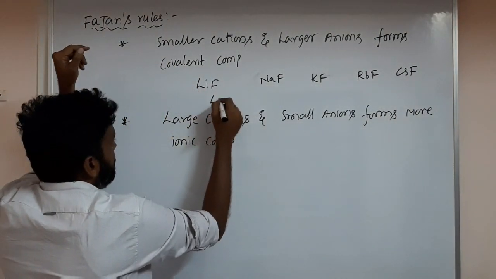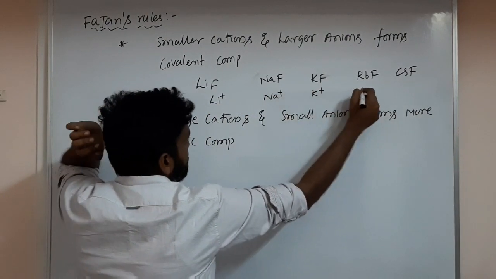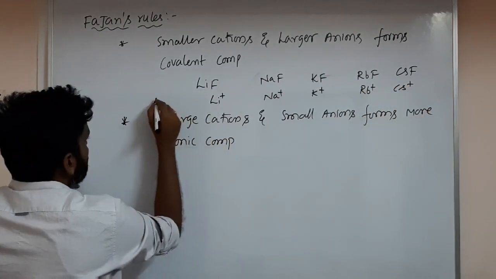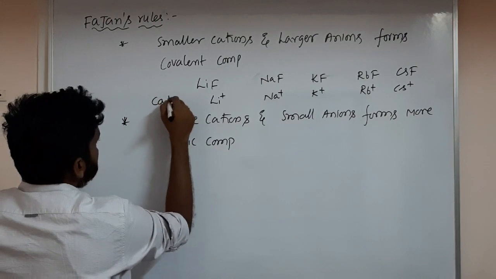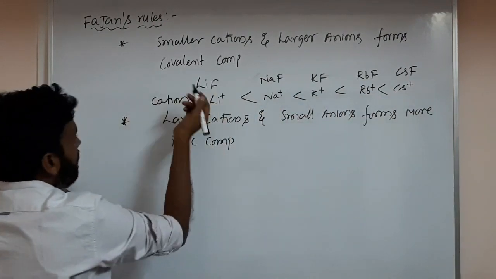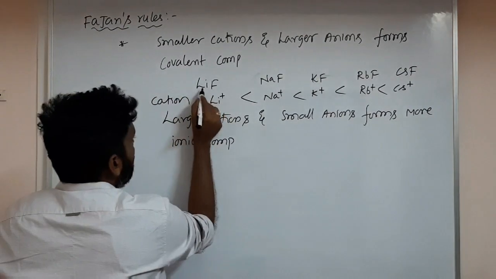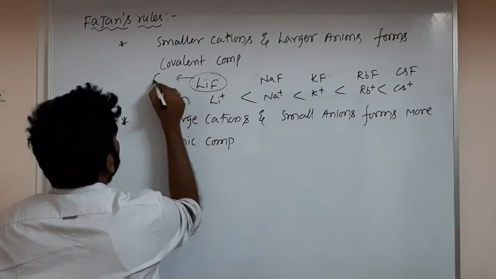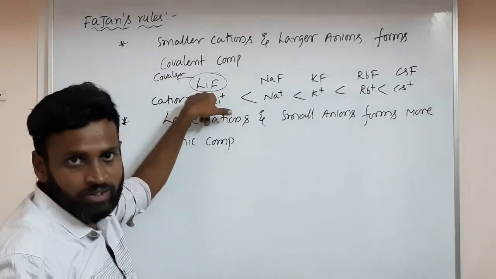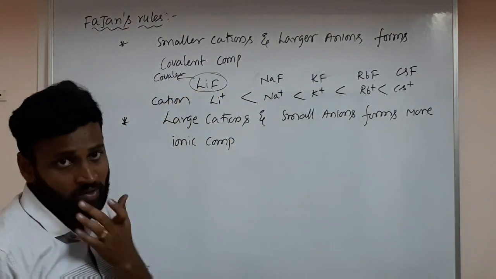Li plus, Na plus, K plus, Rb plus and Cs plus. So what is the cation size? The cation size is in this order. Therefore a larger cation can easily form more ionic compounds. The smaller one is more covalent. Of course it is ionic only, but the covalent character is more. I am not saying it is a completely covalent compound. Covalent character, the sharing nature, is more.